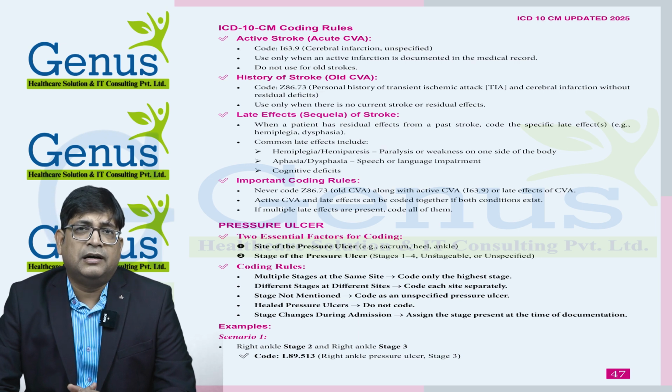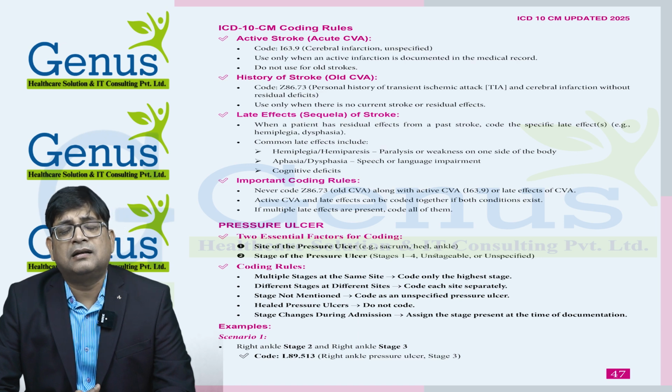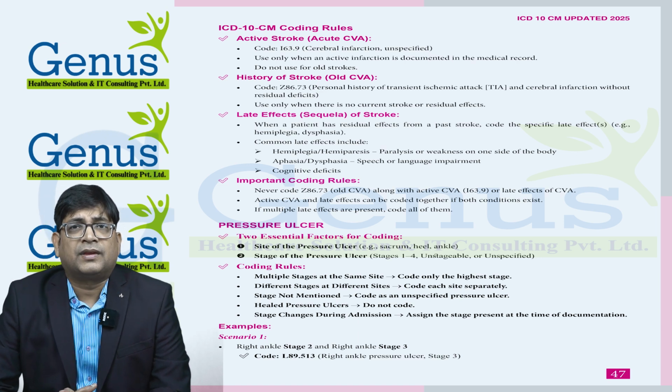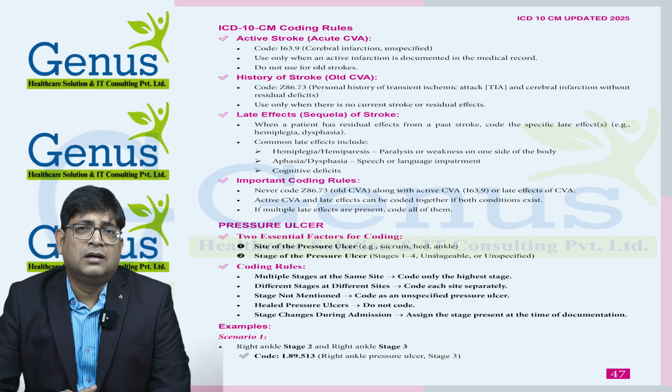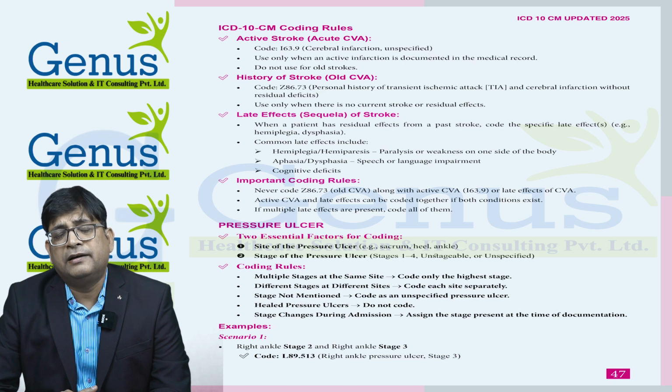To search the late effect code, we need to go into late effect, and under late effect check cerebrovascular disease, where we will find whether it's hemiplegia, hemiparesis, dysphagia, or aphasia. Whatever late effect is mentioned in the medical record, we need to provide the code accordingly. There may be more than one late effect, so we need to provide a code for all late effects.